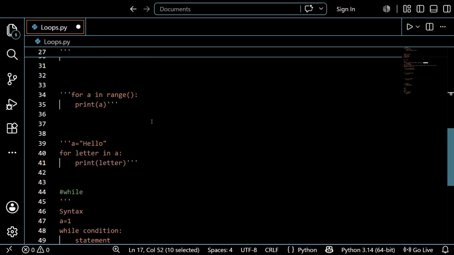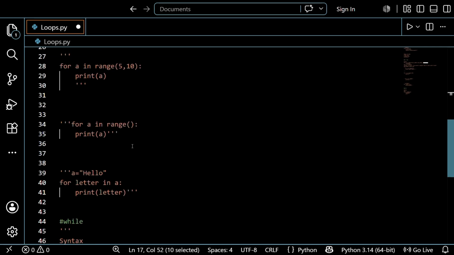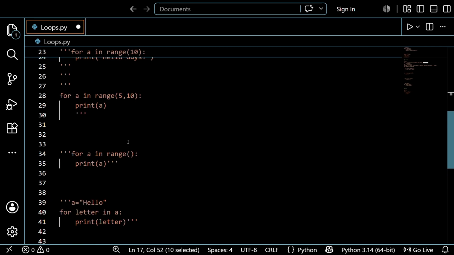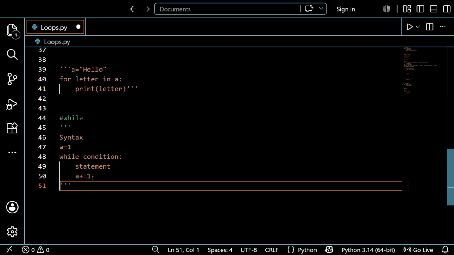But in the while loop, there is no inbuilt function to increment automatically, so we write the increment statement here. In the for loop, the general behavior is to increment by 1 automatically. If you want to change the increment to 2, 3 or 4, then you can write the step using the step index and change that. In the while loop, you can change it by writing it in the loop body, along with the while loop condition.